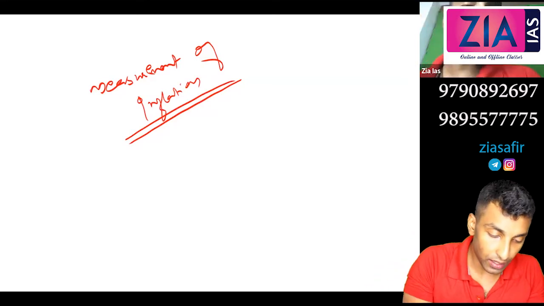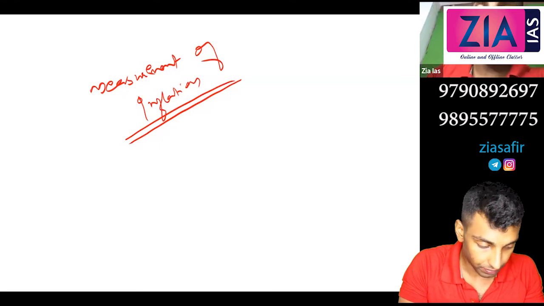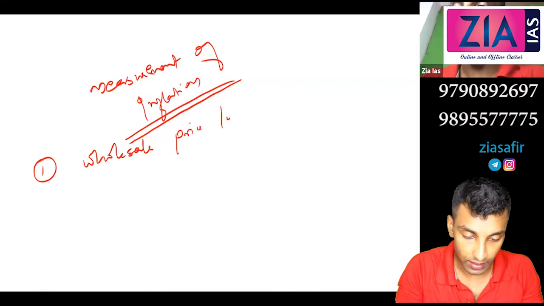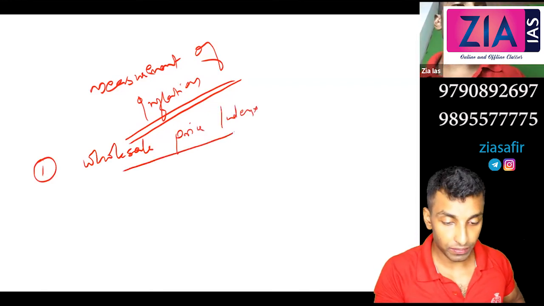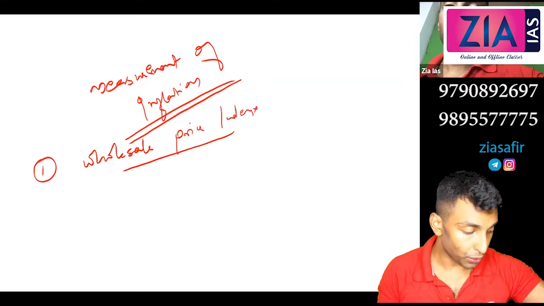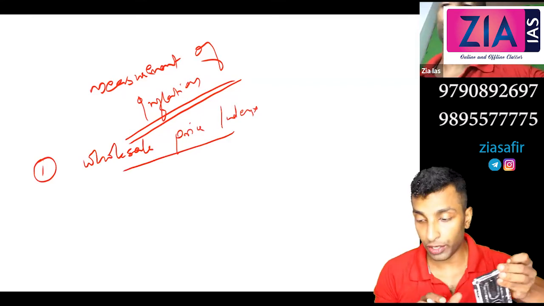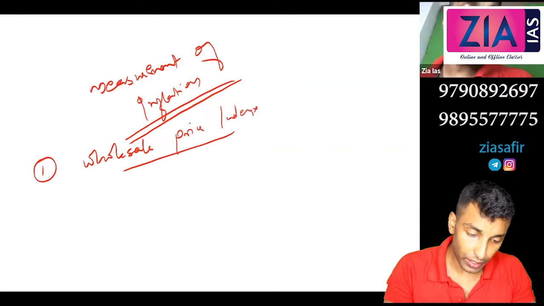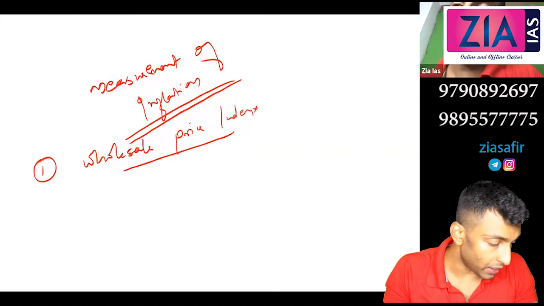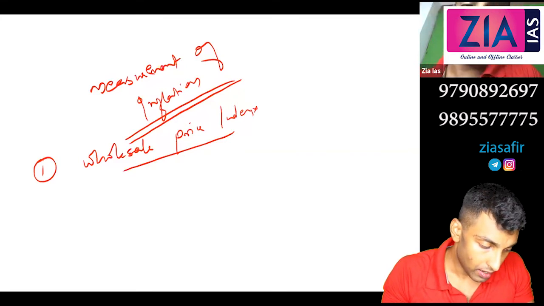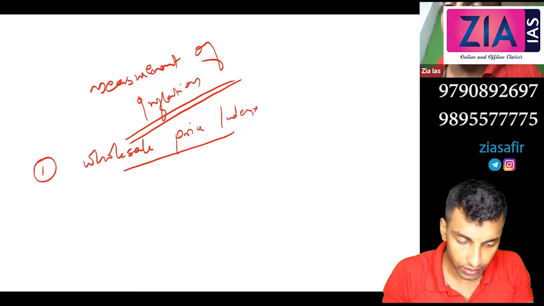So let's start with the first one, wholesale price index. Just write one line over there. It shows the rate of inflation in the economy. That means it will not show the impact of inflation on people. It will show only the inflation in the economy.